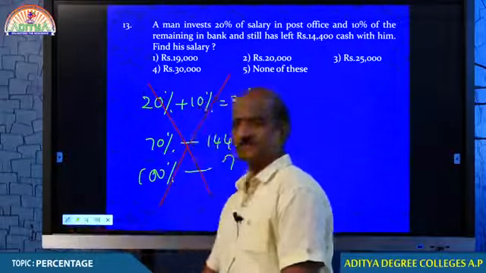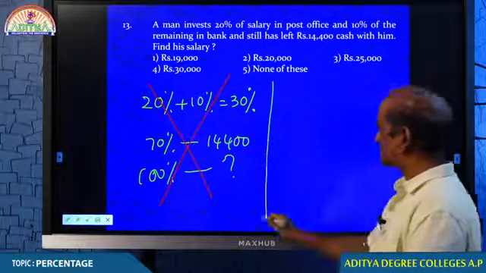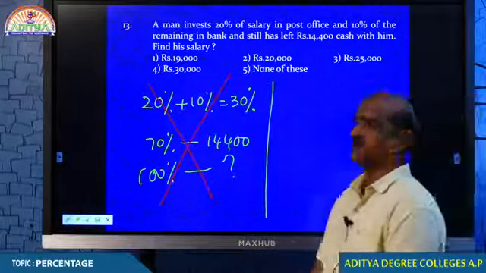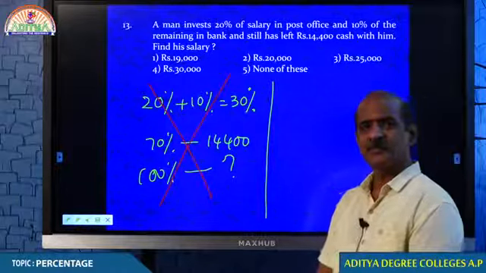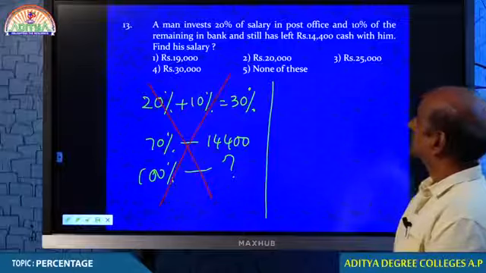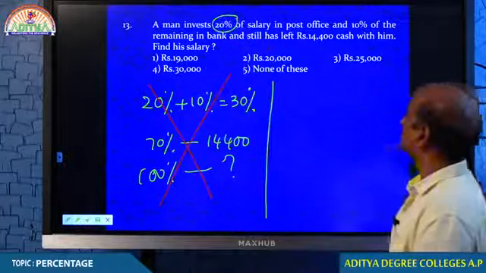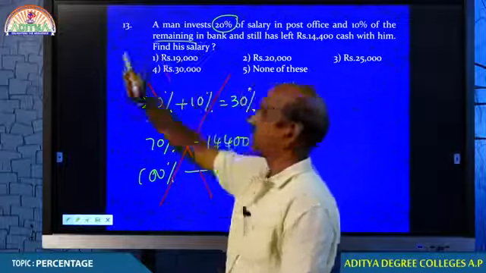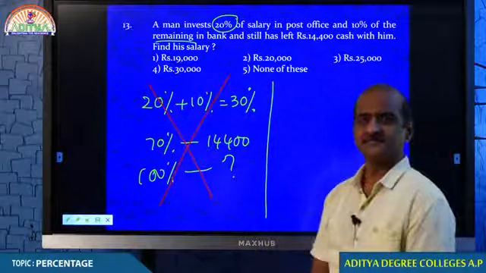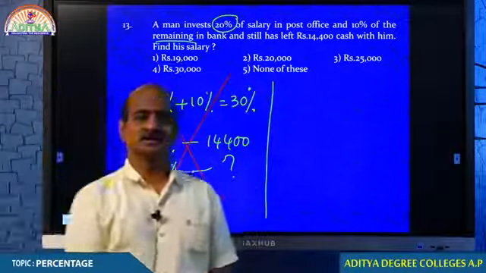Tell me, students, what is the problem in this question? A man invests 20% of salary in post office and 10% of the remaining, not 10%, but 10% of the remaining.